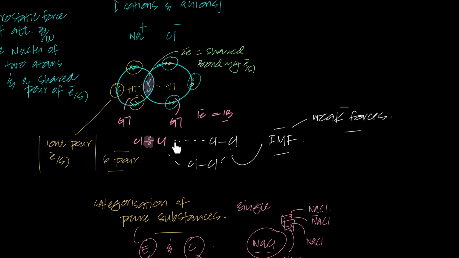And if I ask what sort of force this intermolecular force of attraction is, obviously we'll learn it in more detail later on, but just by the general idea, what do you think this force would be? Would it be some pulling force, or some tugging force, or would it also be electrostatic force of attraction? They are weak forces, but what sort of force is it? Remember, in chemistry, all the forces that we study are electrostatic forces of attraction.